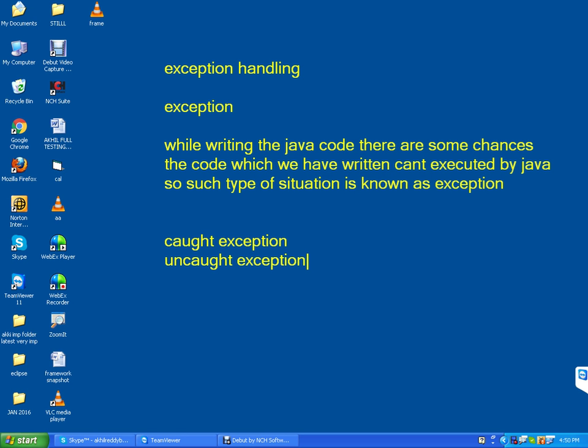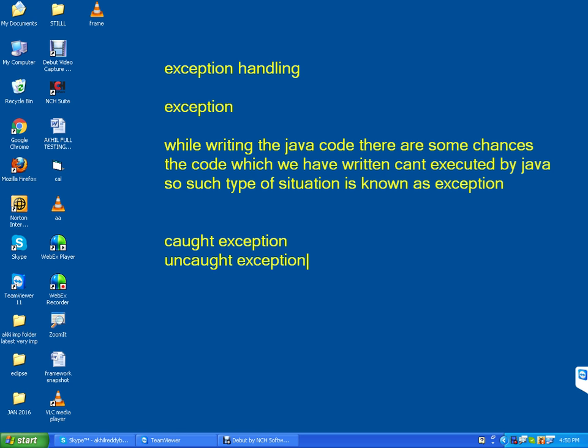One is caught exception, the other one is uncaught exception. Caught exception means while writing the Java code, if at all anything is missing, a full stop, comma, colon, semicolon, bracket, whatever it is, automatically it will show you an error message. That is called caught exception. If it is showing an error message, we can rectify the problem.